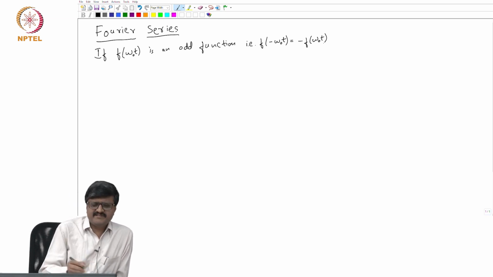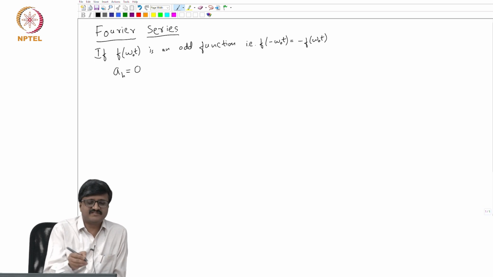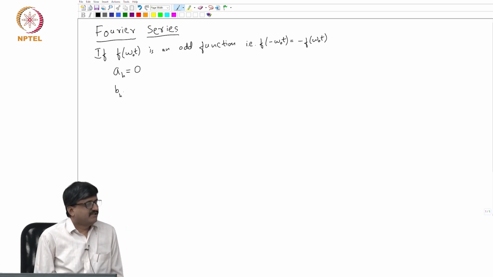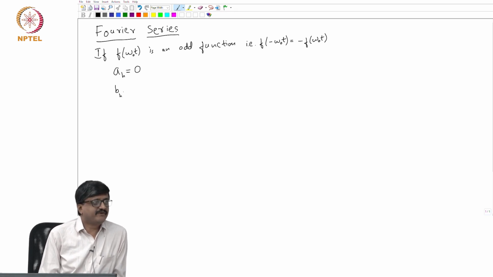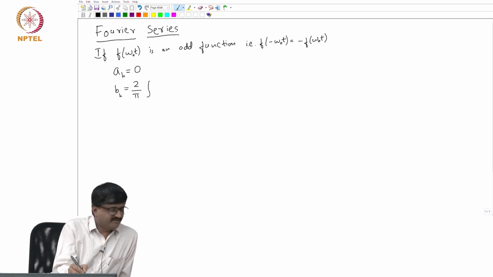So, what is the simplification in the case of odd function? If at all you recall, A h is 0 in the case of odd function. So, one has to find only B h, and there is a further simplification in the computation of B h. One need not integrate over the full cycle of 2 pi radian. One has to integrate only for a duration of pi radian.